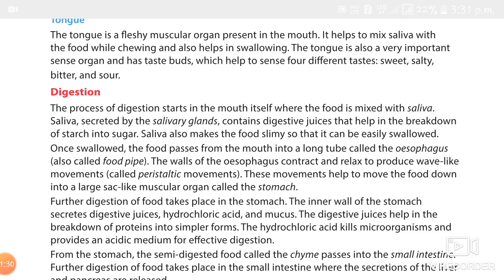Then the proteins in pulses, milk and fish are complex substances. So they are broken down into amino acids. The amino acids are the building blocks of protein. In the same way, fats in butter, oil, milk and meat are complex substances. These are broken down into fatty acids.